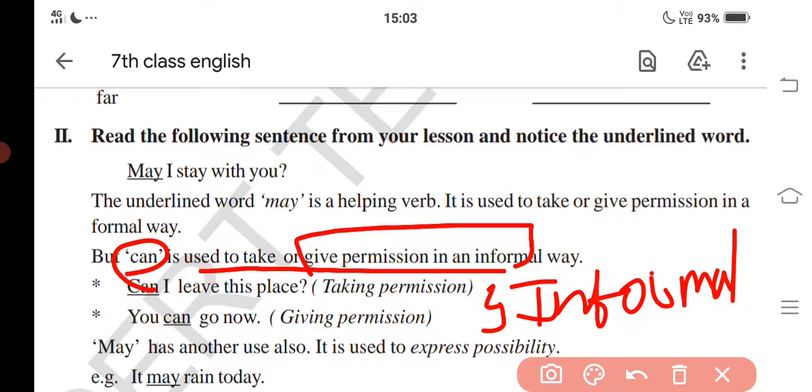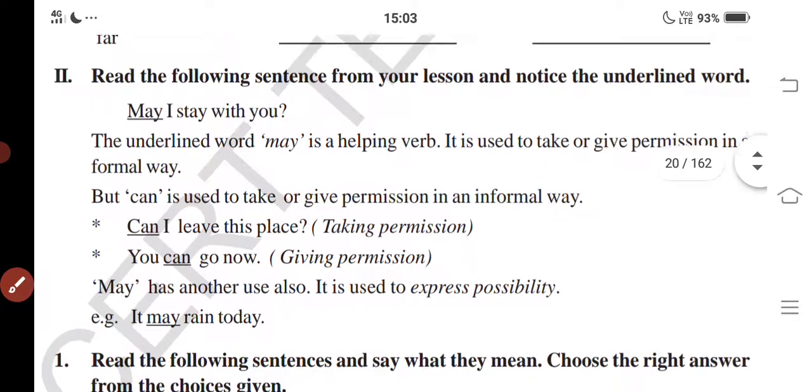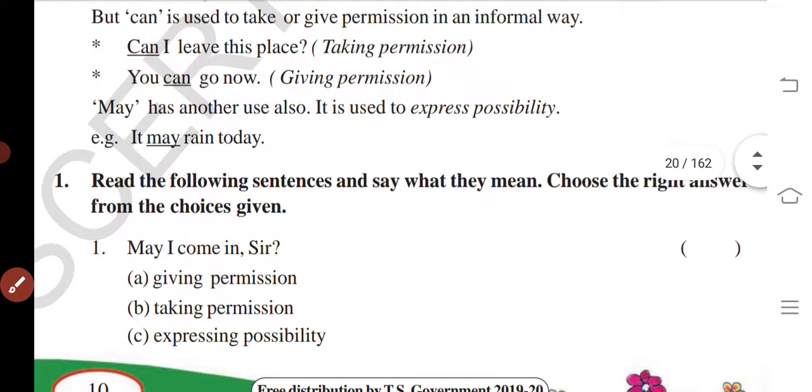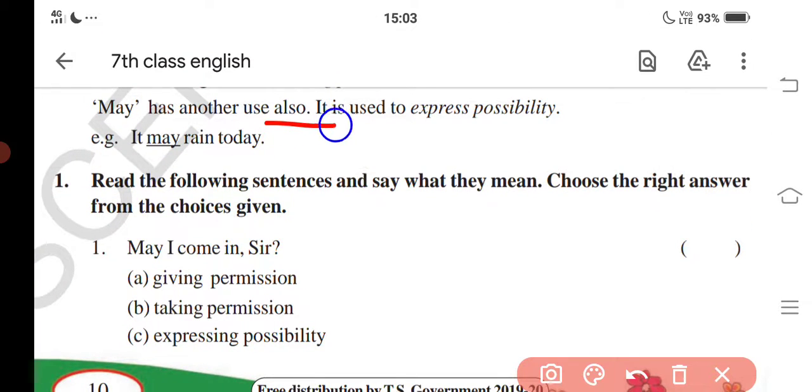Okay, next, may. The word may has also another use. It is used to express possibility. It may rain today. It may be sunny today, like that. Like that, the word may can represent possibility. Here are some questions based on them.